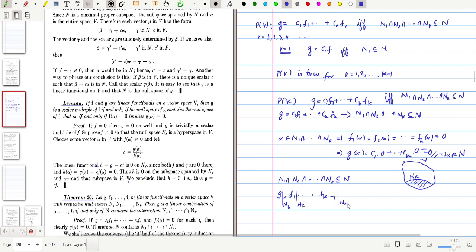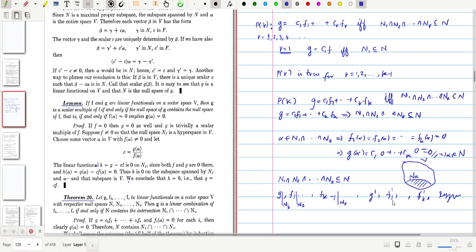This is nk. So we consider the restrictions of all these functions to this subspace nk. These are respectively denoted by g prime, f1 prime, etc., fk prime. For the time being, we denote these restrictions as this, respectively.